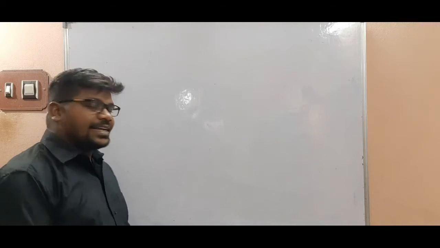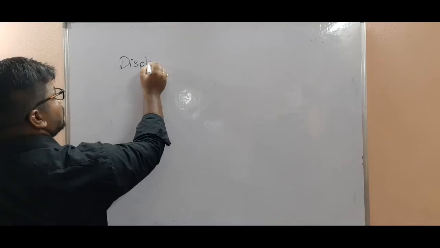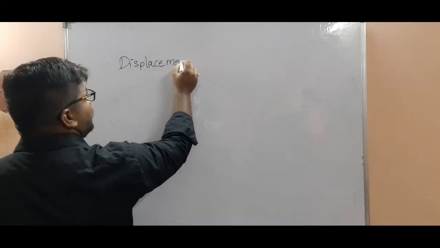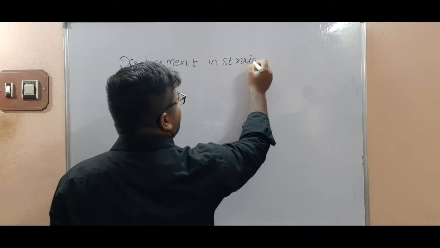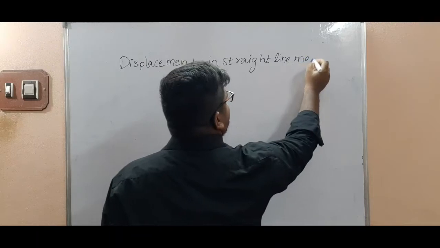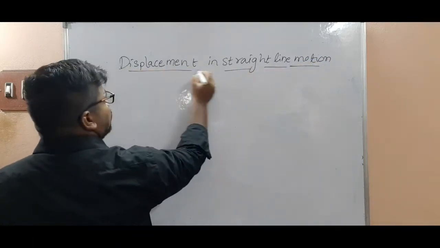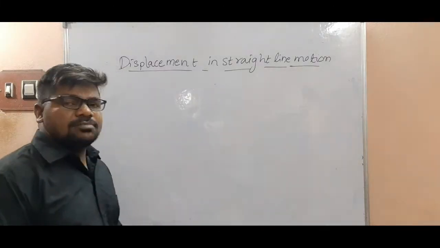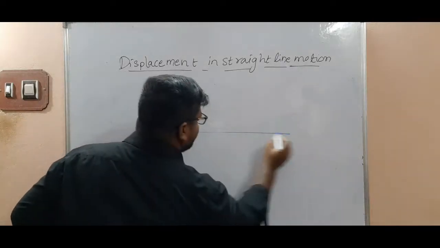Displacement in straight line motion. So displacement in straight line motion, consider a path.